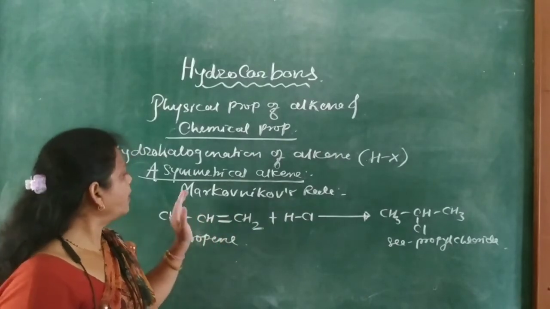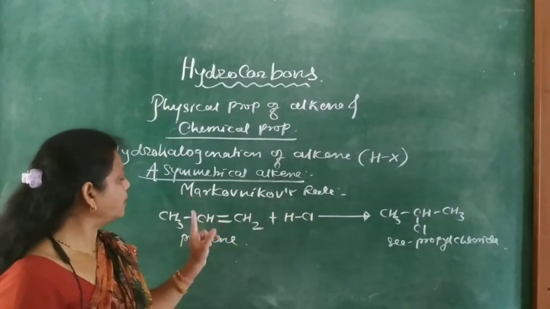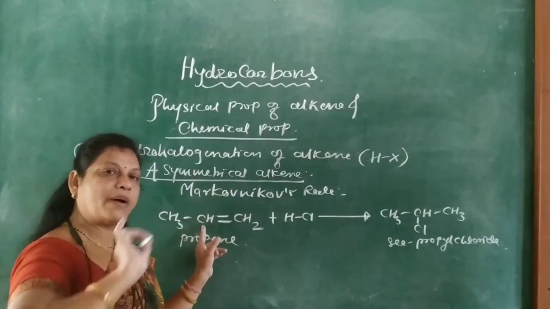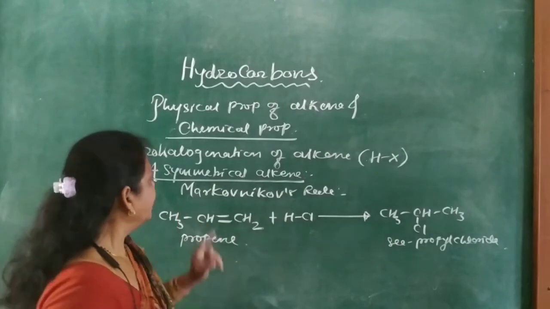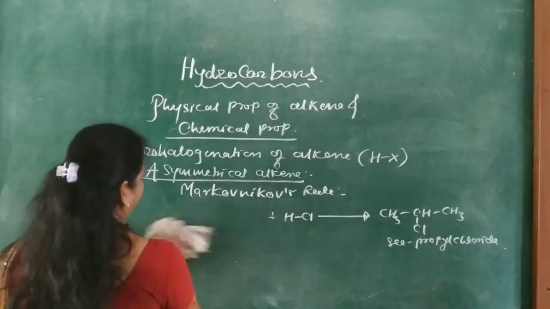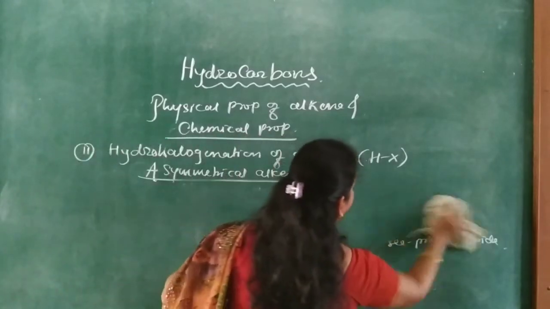According to this rule, the negative element goes to that carbon which contains less number of hydrogen atoms. Next, the second one is an opposite rule.